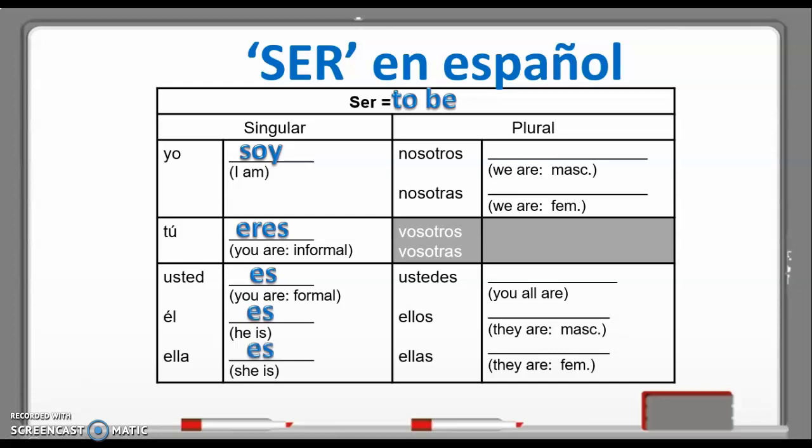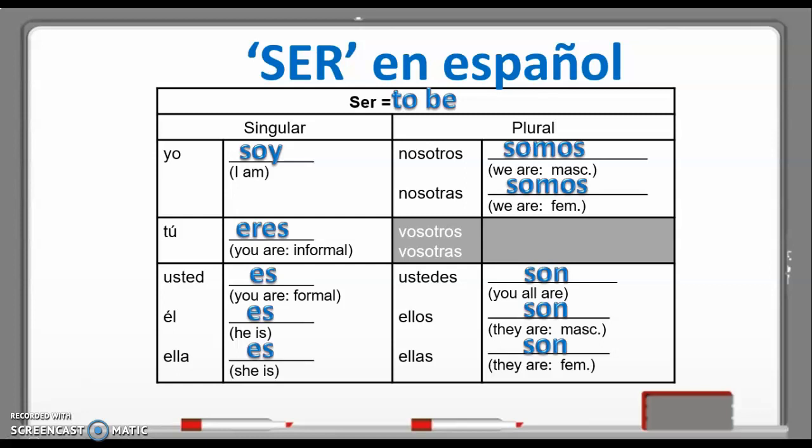Ella es. In Spanish, nosotros, you need the verb form somos, and for nosotras, you use the same verb form somos. You don't change the os on the end of somos to as, it stays somos. For you all, in Spanish, you say son, ustedes son, ellos son, ellas son.